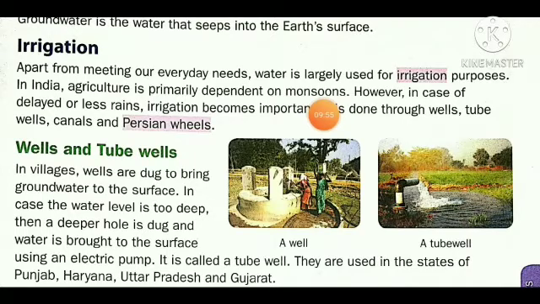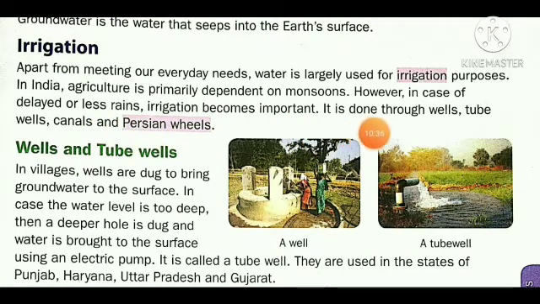When there is no rain, agricultural fields are not well developed. But wherever there is a lot of rain, agriculture is grown very successfully. However, in case of delayed or less rain, or wherever there is no rain, irrigation becomes important. In these regions, irrigation is most important.